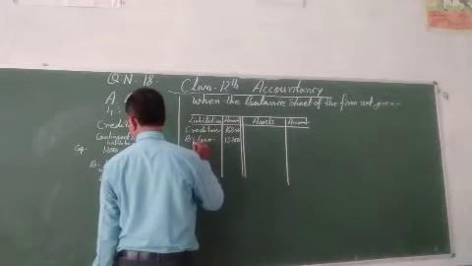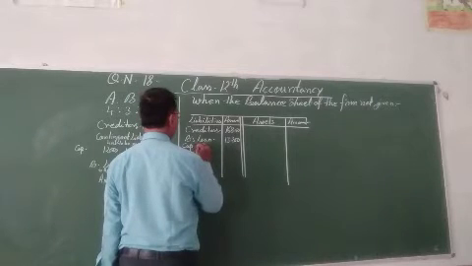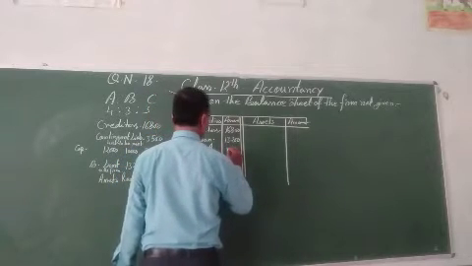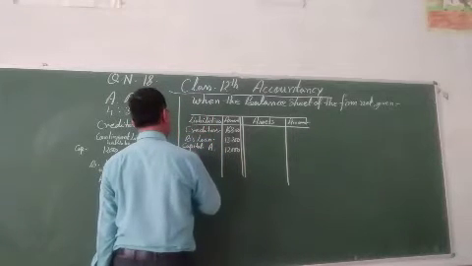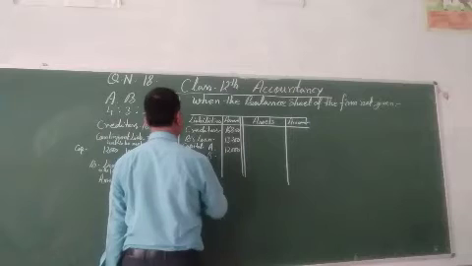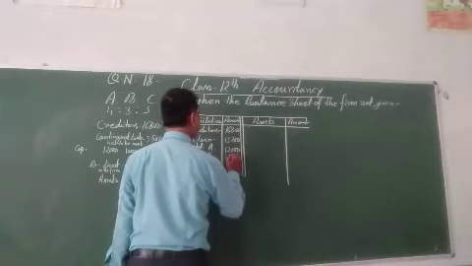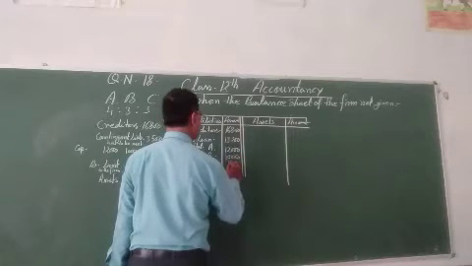Then the capital of the partners: A की capital 12,000, B की capital, B's capital 10,000 given, C's capital 8,000.